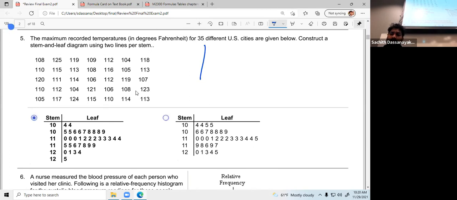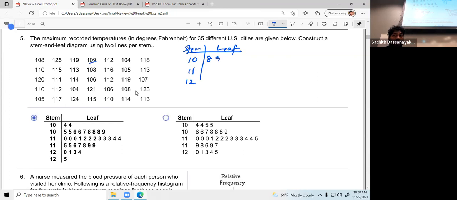One way is to consider the stem part and the leaf, with values 10, 11, 12 and so on. All values starting from 10 go to this row, which means 108. You don't write 10, you write just the rightmost digit 8. 110, this one 9.